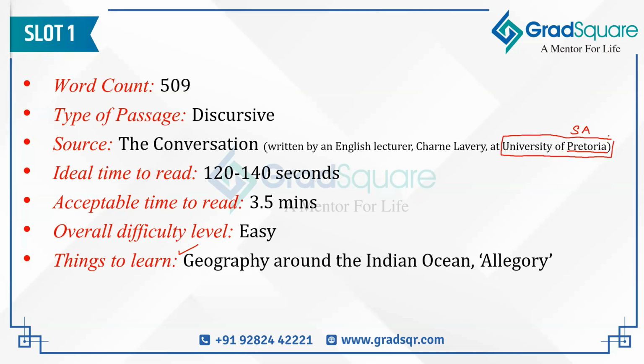Now, I want to talk about this point in conjunction with University of Pretoria here, because if you know the geography of the countries surrounding the Indian Ocean, then if I start from the west, we have got the east coast of Africa, in which you have got countries like Mozambique, Tanzania, South Africa, Kenya. And if you take the Red Sea, even some parts of the Red Sea are considered to be part of the Indian Ocean. So in the Red Sea, you have got countries like Sudan, even Egypt. Right? Then if you come slowly towards the Middle East, even certain countries of the Middle East have their coastline along the Indian Ocean. Countries like Oman, Iran, Pakistan, all of these have got coastlines along the Indian Ocean itself. Then, of course, you've got India.